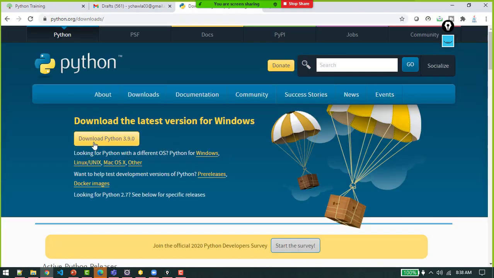The moment you click this, see, download Python 3.9 version as of now. If you click this, it will come in your local. You can install this on Windows. If you have Mac, you can choose Mac. If you have Linux, you can choose Linux.